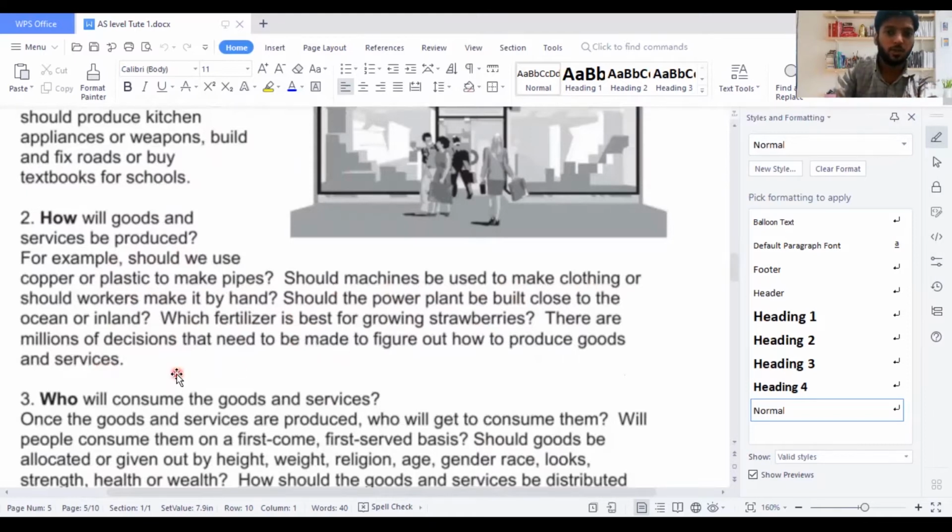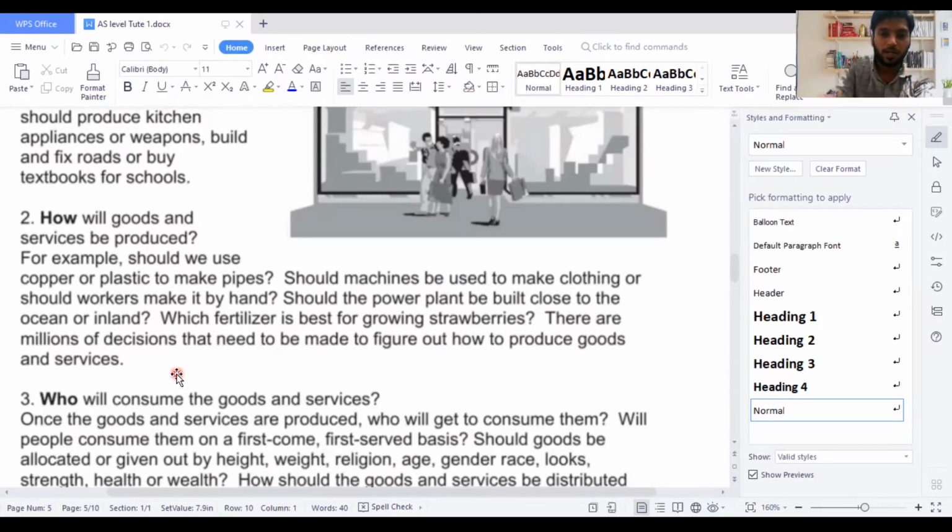But in real terms, you need to understand there are two particular techniques involved in how to produce. One is the capital intensive technique, the other is the labor intensive technique. What is the capital intensive technique? If you use machines to produce something, we call it a capital intensive technique. But if you produce something with human effort, we call it a labor intensive technique. So using labor to produce something is known as labor intensive technique, and using capital to produce something is known as capital intensive technique. So that's how it works.